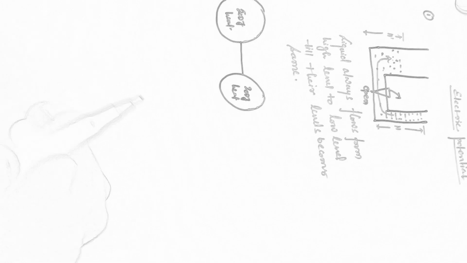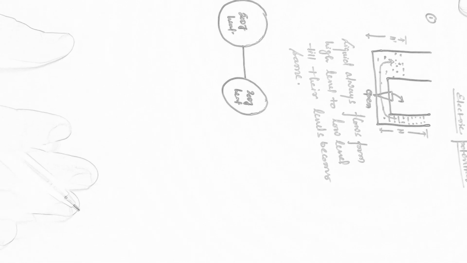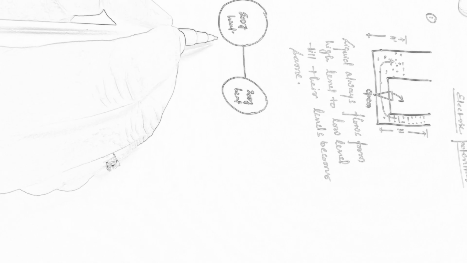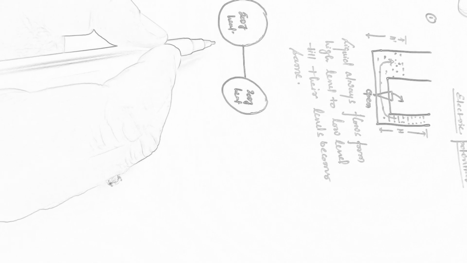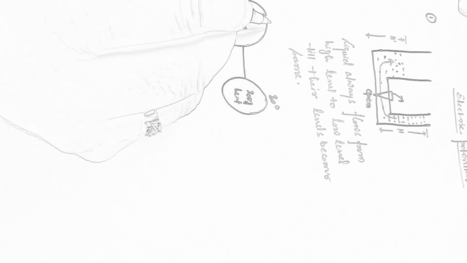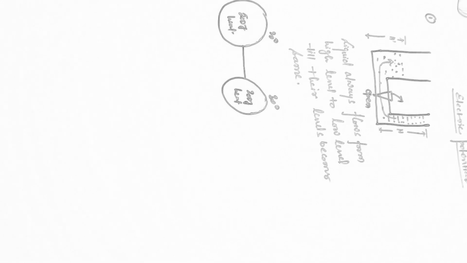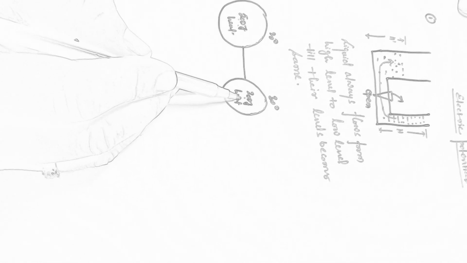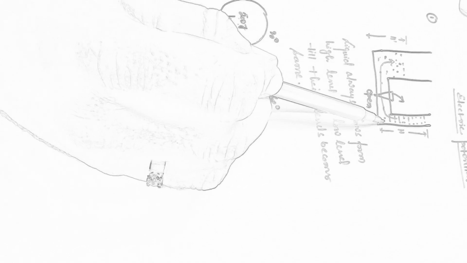Now when they are kept in contact, the heat will flow from the high temperature body to the low temperature body. That means the direction of flow of heat does not depend on the amount of heat contained in the bodies, just like the direction of flow of liquid does not depend on the amount of liquid contained in the containers.